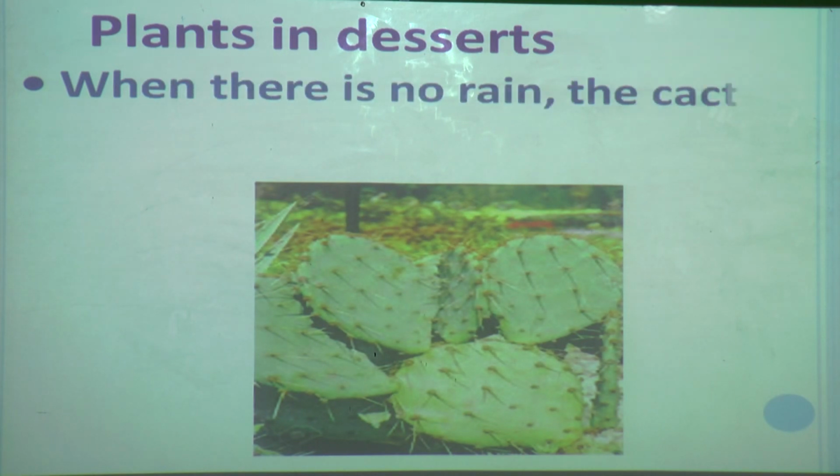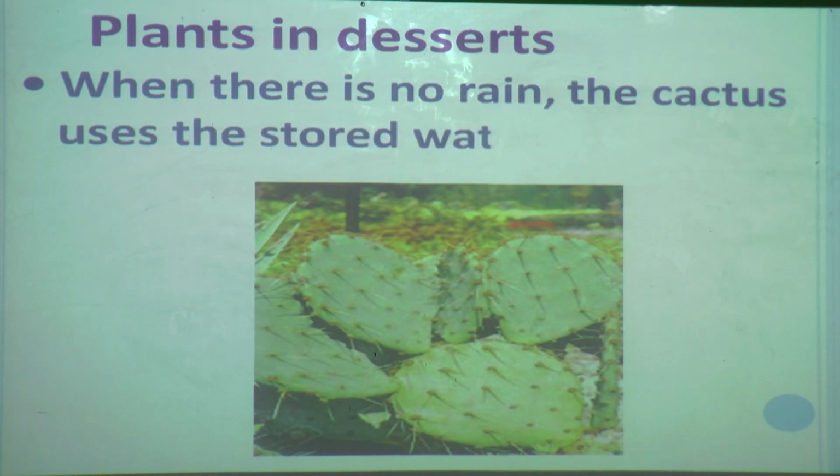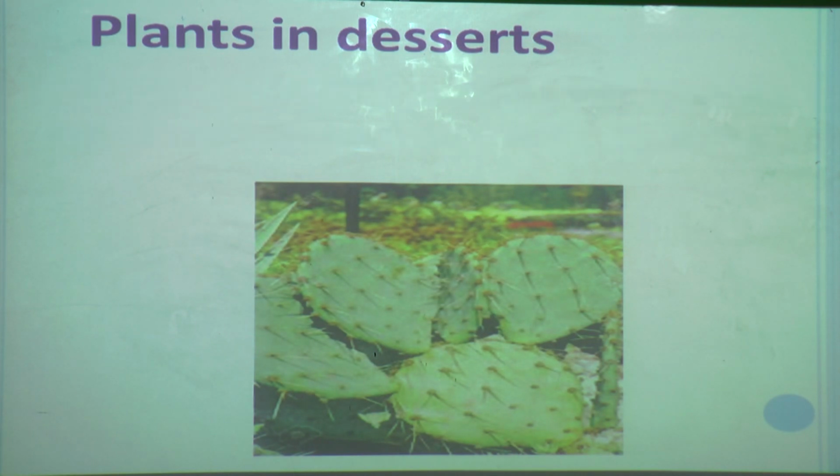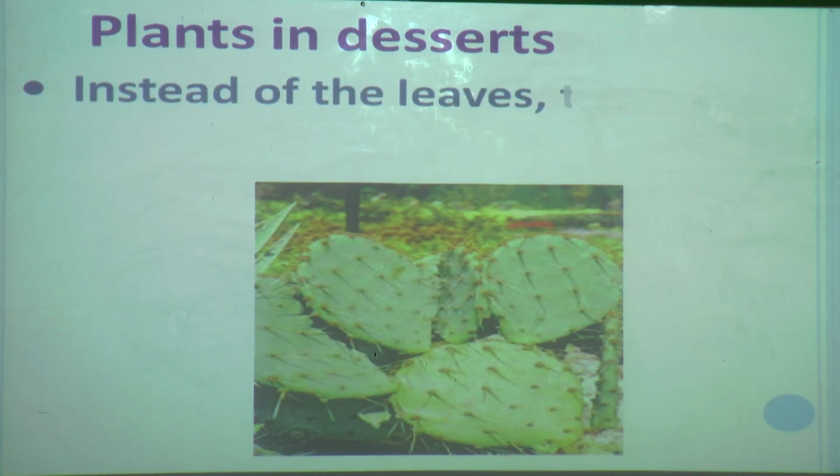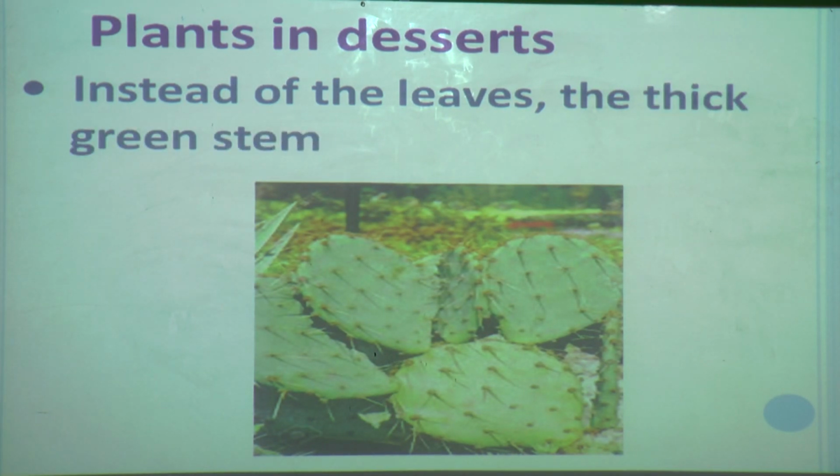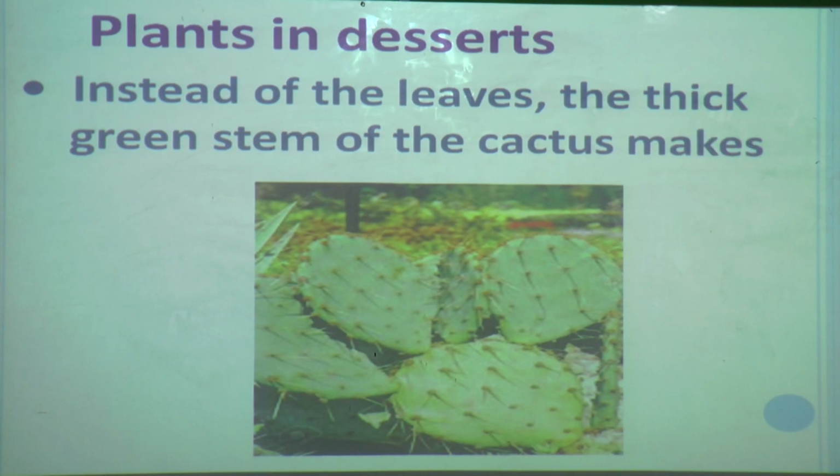So when there is no rain, the cactus uses the stored water in its stem. The cactus plant stores water in the stem, and when there is no rain, the cactus uses the stored water in its stem. And instead of the leaves, the thick green stem of the cactus makes food.